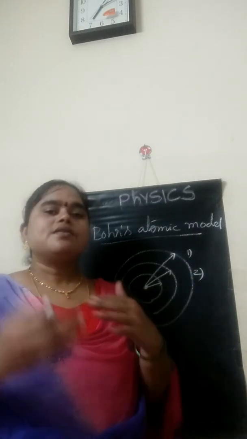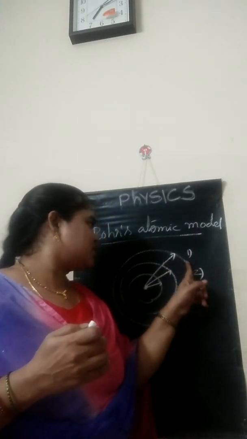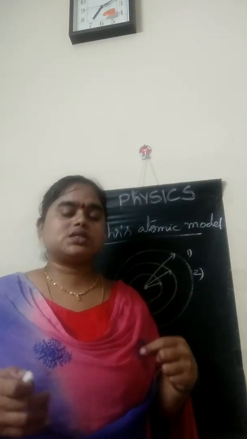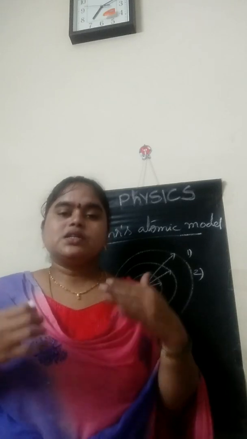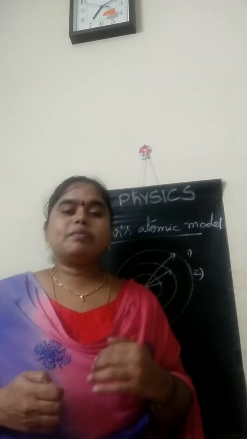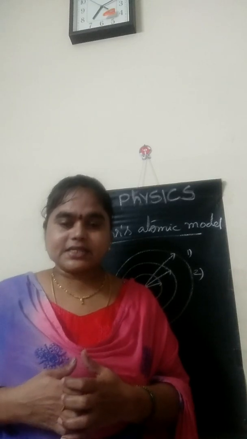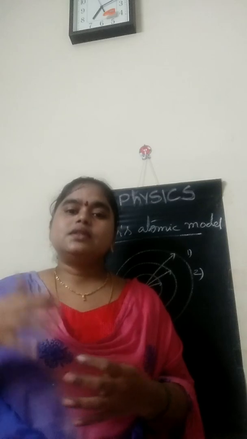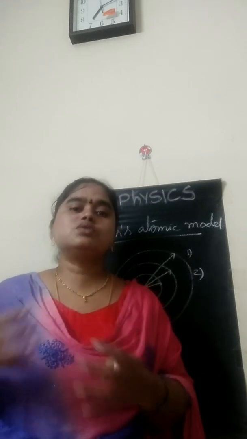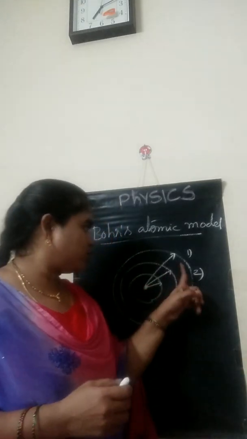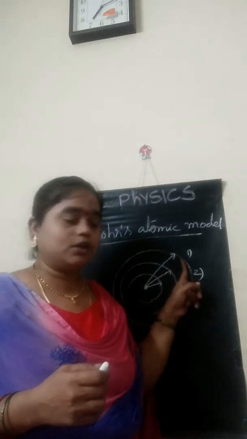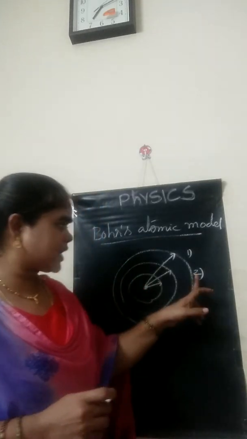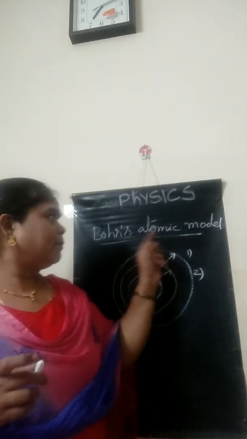When an electron jumps from a higher state to a lower state, it emits energy. The best example to remember this: if anyone is losing ranks in the class, they are losing their knowledge day by day. Here too, when an electron jumps from higher to lower, it emits energy. That is the second proposal stated by Bohr.